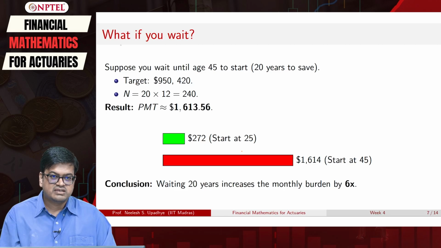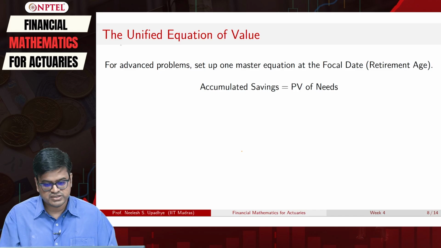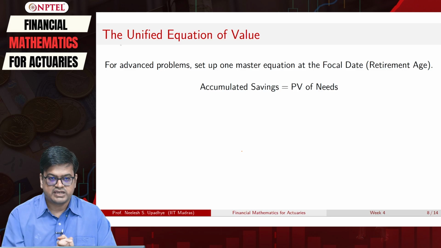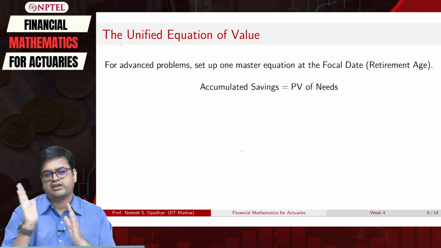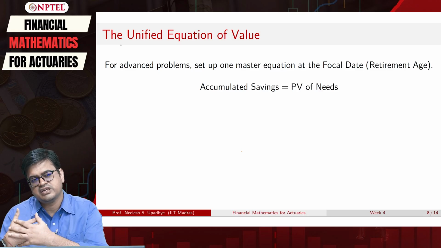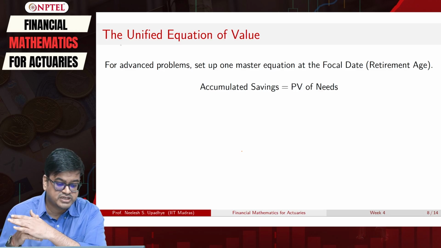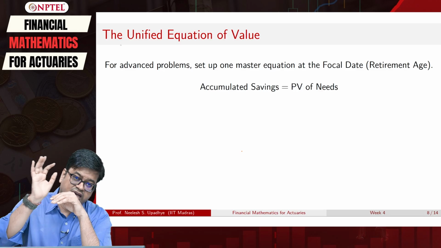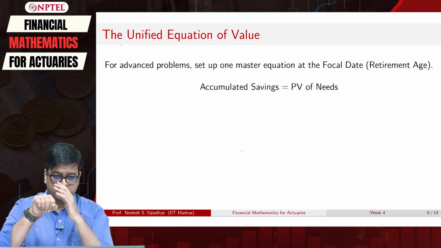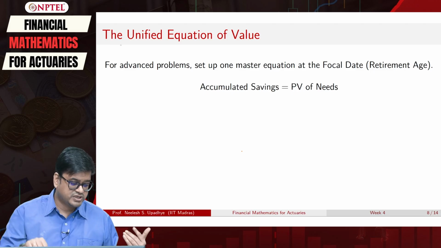So what we have done is we have essentially created one equation of value, which is called the unified equation of values. We looked at our focal date, which is our retirement age, and on the right of that we looked at our needs, and we understood some payment to be needed for satisfying those needs, and we calculated the present value of needs. Then we came to an amount which was required, which we equated with our accumulated savings, correct, and then we estimated how much we should save.